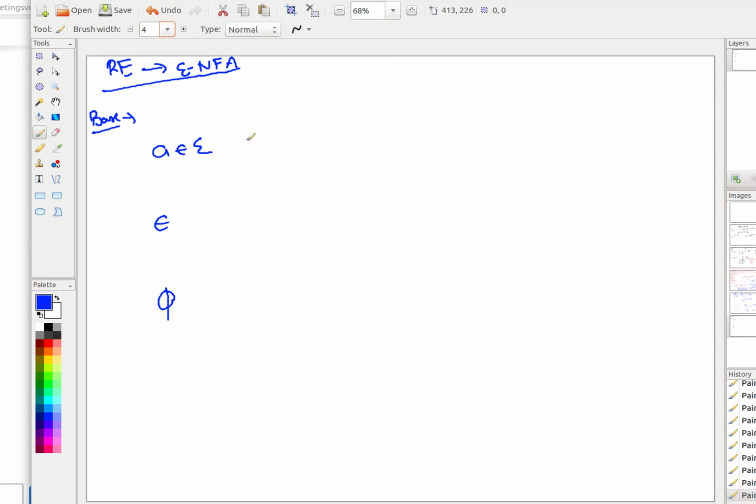What language was it representing? The language of A is just A, the language of epsilon is epsilon, and the language of phi is empty. Right. Now, exactly the same way how we defined regular expressions, we are going to define how you can construct an ENFA for these regular expressions. So, for the base case, let us see the ENFA.